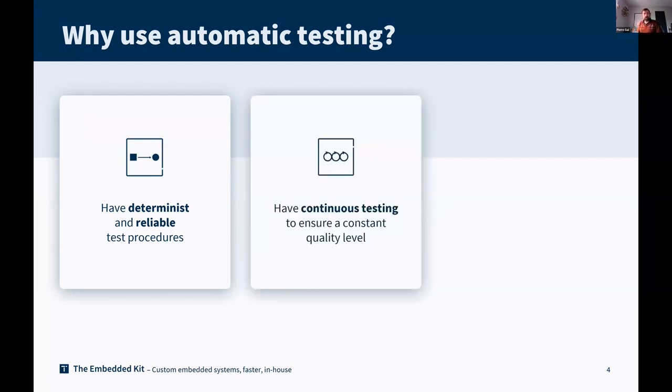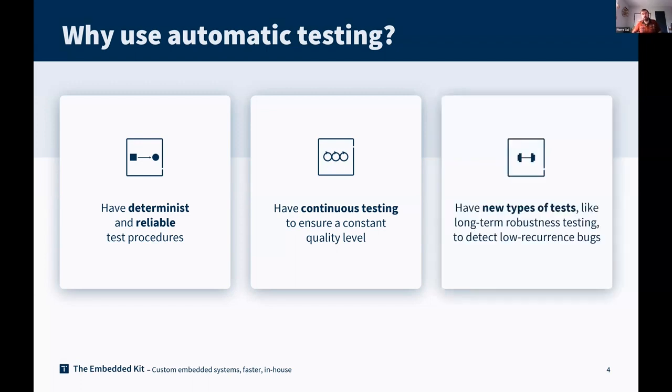The second added value is about having a real continuous testing environment. So it will help you to ensure the day-to-day quality of your product. Make sure that as soon as you commit a new feature or merge a new pull request, you can run this set of tests and discover if there has been an impact on the development of the product.